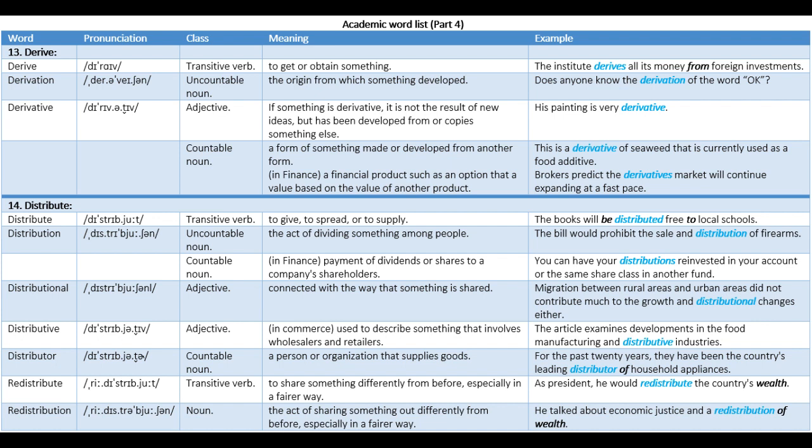Countable noun. Meaning, a form of something made or developed from another form. In finance, a financial product such as an option that has a value based on the value of another product. Example, this is a derivative of seaweed that is currently used as a food additive. Brokers predict the derivatives market will continue expanding at a fast pace.